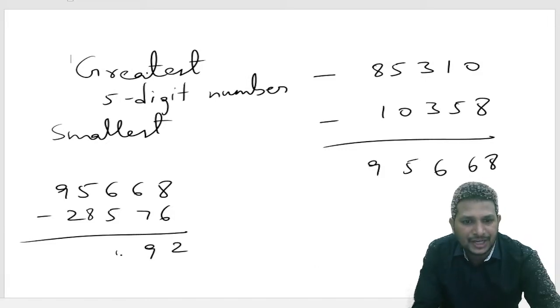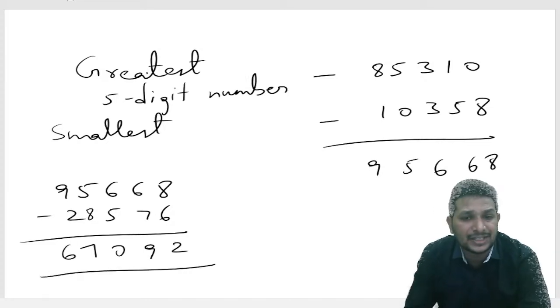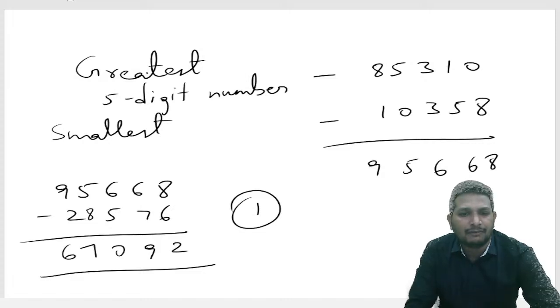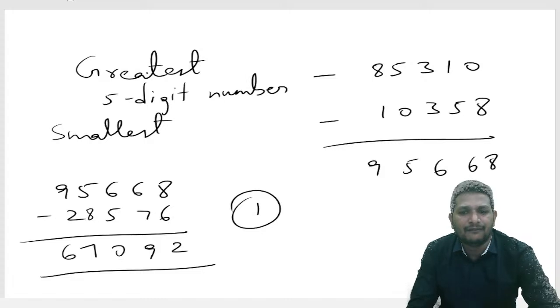If I do the subtraction accordingly, we got the answer 67092. 67092. That's nothing but option 1. So we got the answer for this question as option 1.